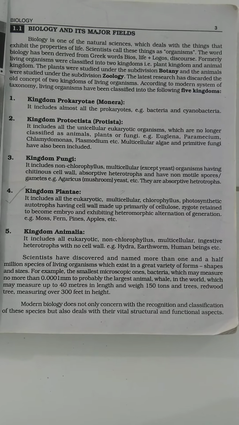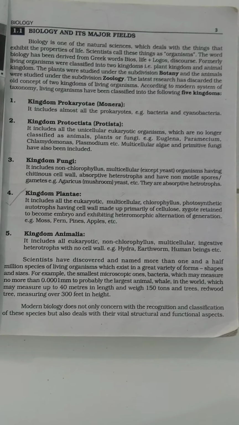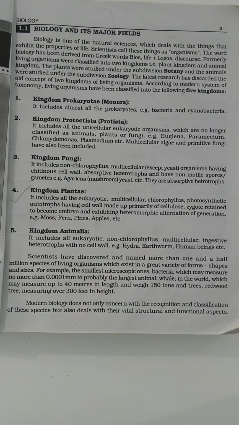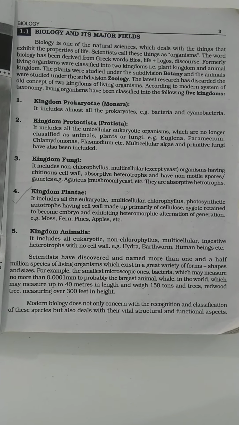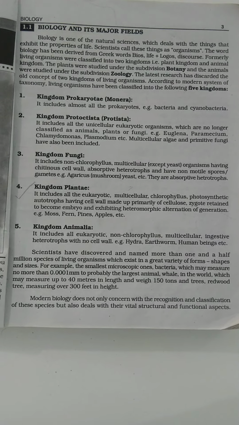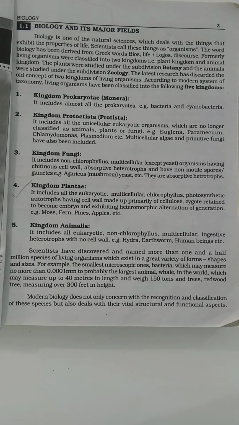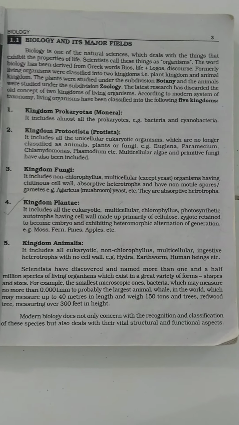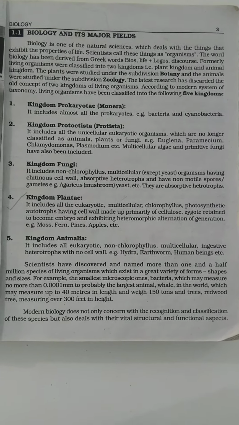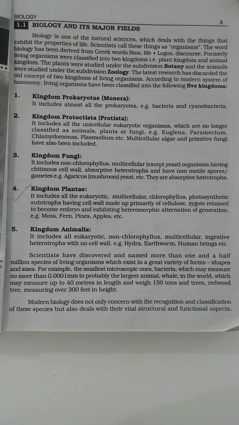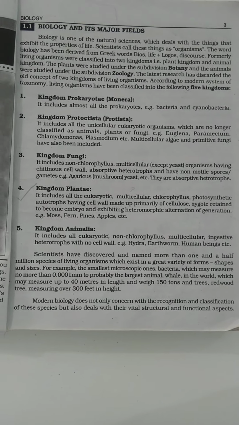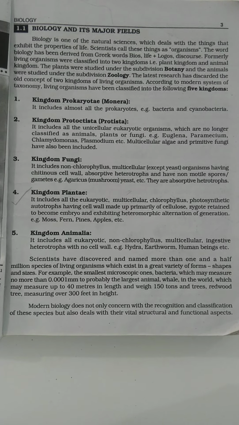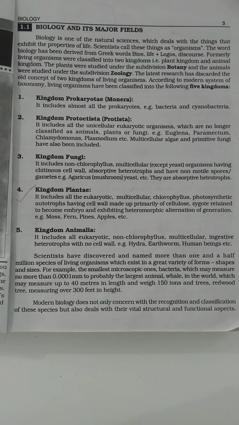All the other four kingdoms possess a nucleus. They are a little bit advanced and are called eukaryotic organisms, and kingdom Prokaryota organisms are called prokaryotic organisms. And you can see that kingdom Fungi is different from the kingdom Plantae and Animalia, as I told you earlier. So this is all about this topic, the biology and its major fields, and we discussed the classification of biology into the five kingdom system.